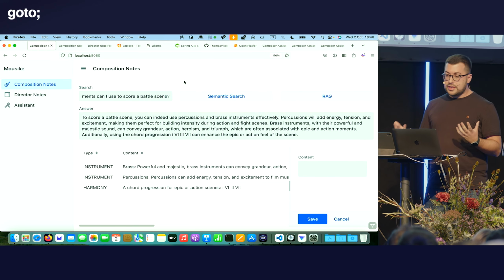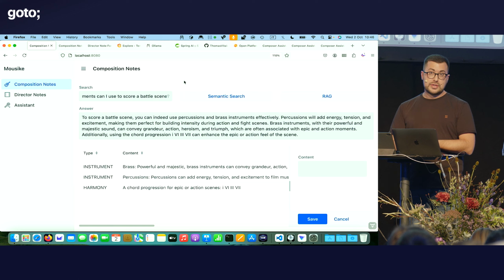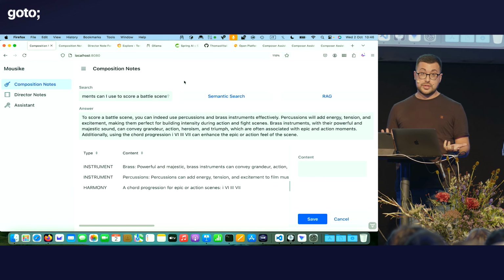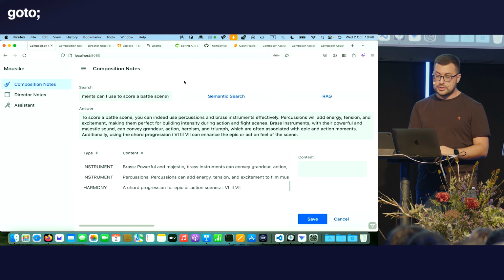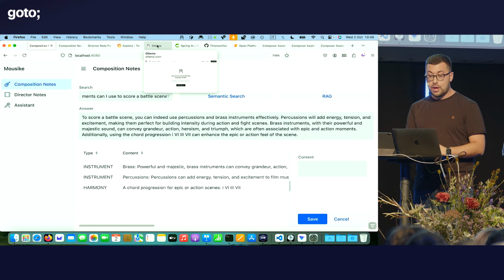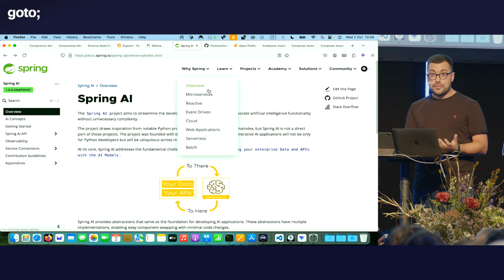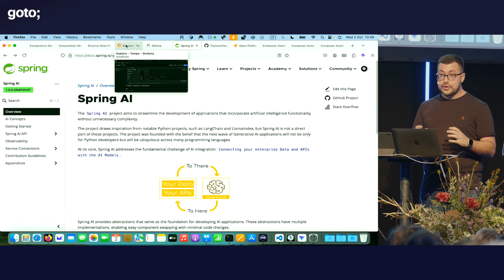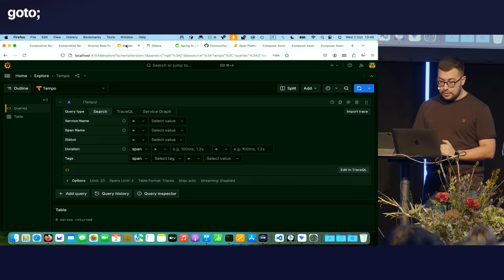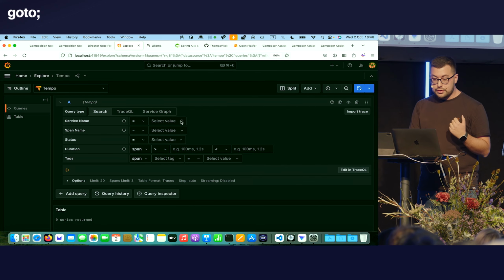Now, all of this, as I said, needs to have a good developer experience for me to use it, and so far it's a good experience. It's building on top of Spring Boot from an application point of view. I have all the models that can run locally thanks to Ollama. Spring AI framework is also very nice to use. I have integrated also a full observability platform in order to visualize better what is going on under the hood.